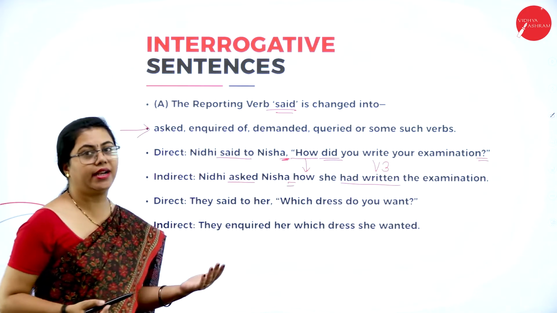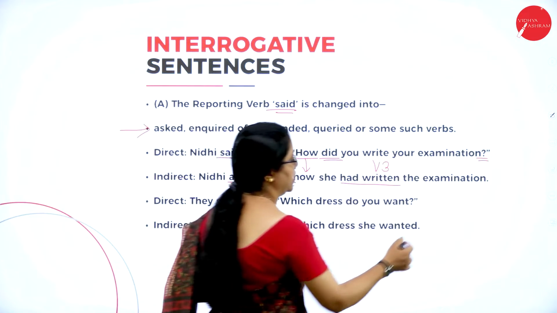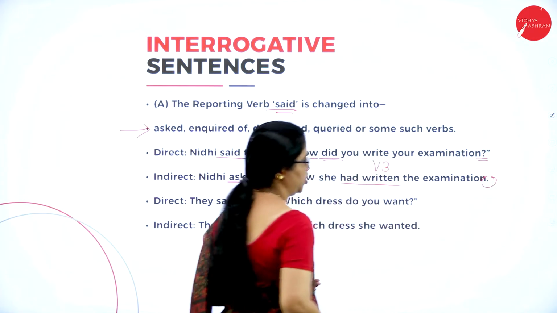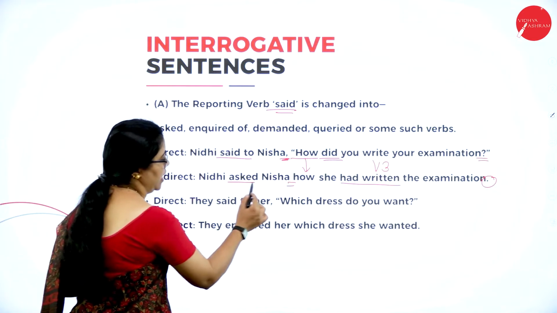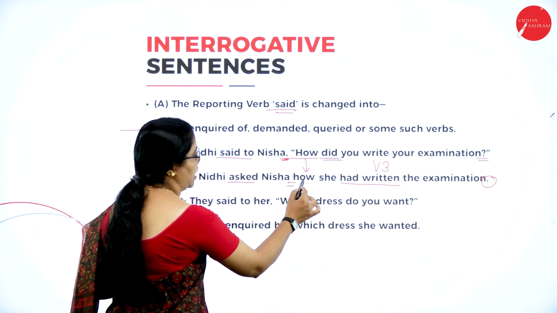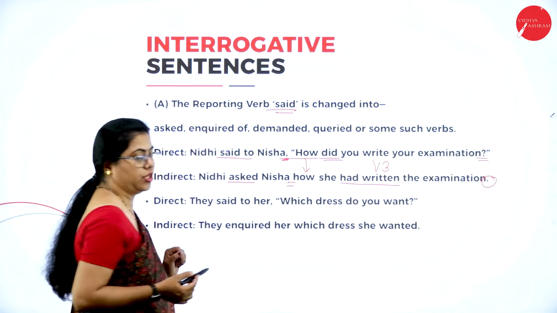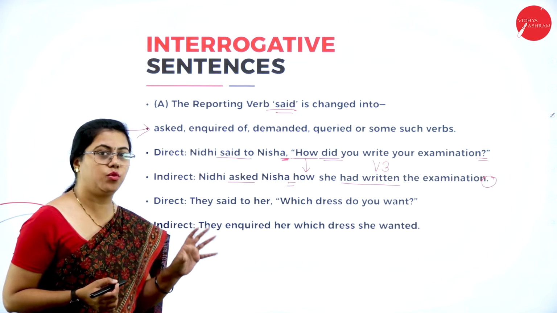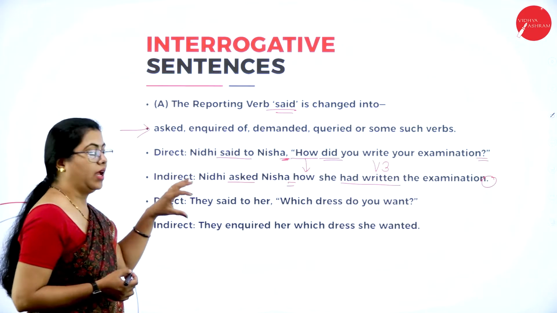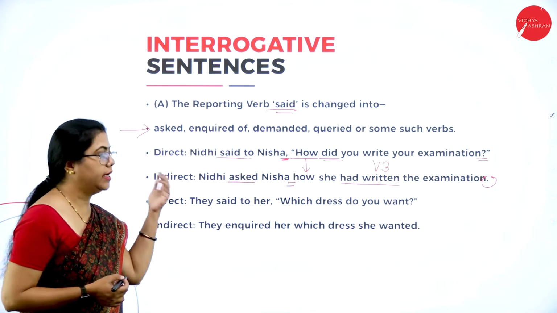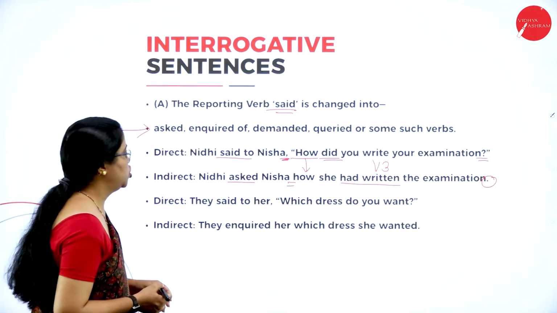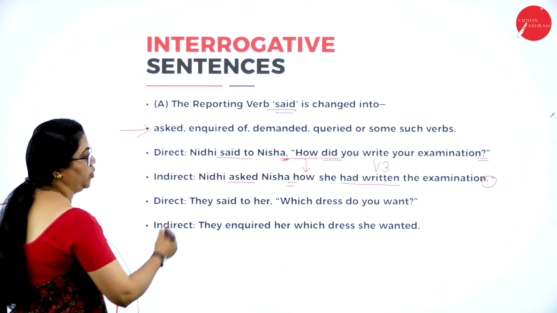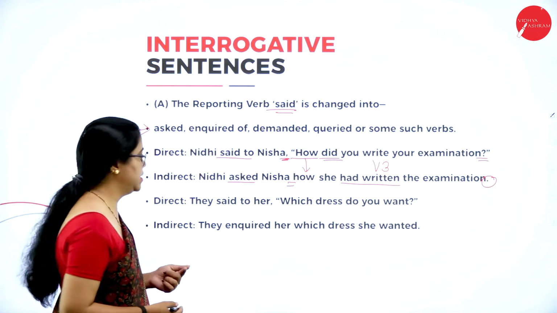So how she had written the examination, and in the end you are not putting a question mark because the sentence is starting with Nidhi asked Nisha. It is not starting with how because we have removed the quotation mark. We are not using the exact words of the speaker. So we are reporting it. When we are reporting it, it becomes a mere statement, not a questioning sentence. So this is how you change from direct to indirect, that is interrogative sentence.